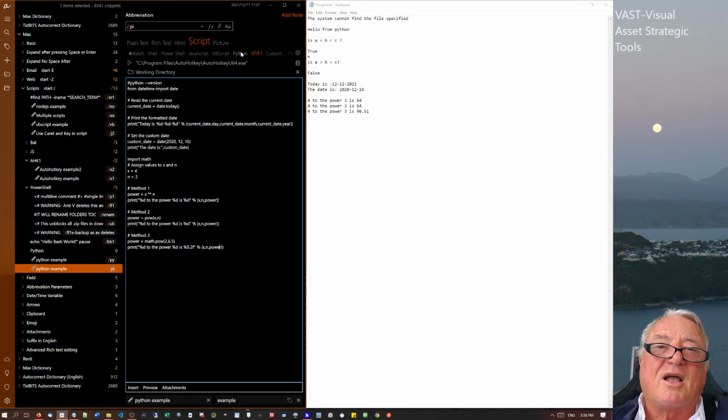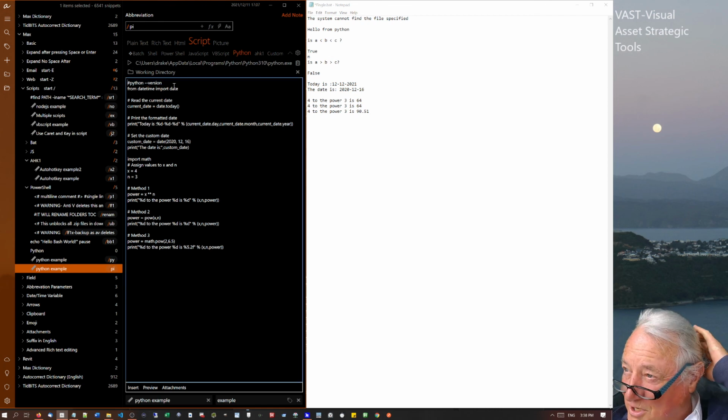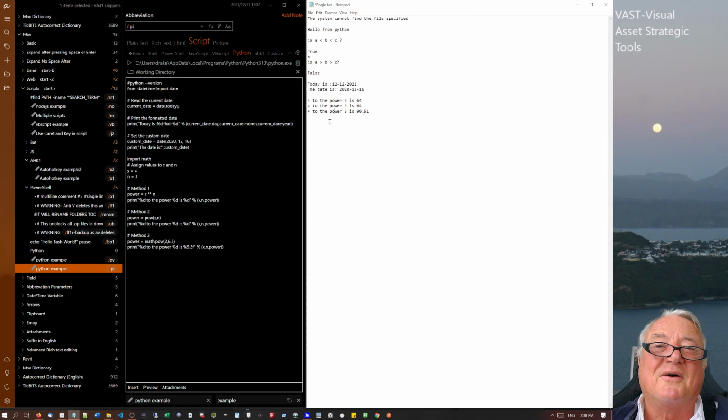The other thing that I find quite a lot, I'm now putting at the top which program it's running in, because it's very easy to click and set it with another program, and then you run it and find it doesn't work, and then you say, oh no, because it's Python. So I try and do that. But of course, each one has a different way of commenting out what it does. It might be 2 forward slashes, or the hashtag, or a semicolon or whatever. I find that a little bit fiddly, but it's good that it's all working there.